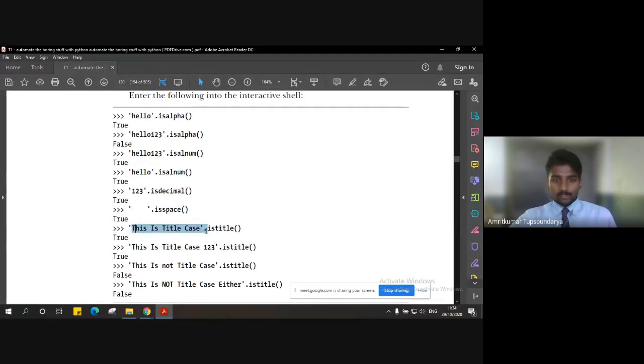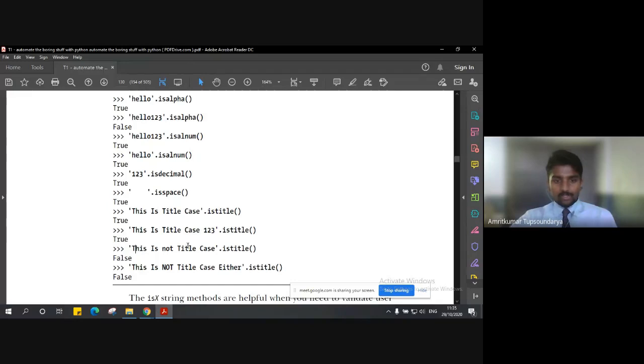Is this title case? Yes. Why? Because we have every word starting with a capital letter here. Is this title case 1 to 3? Yes. Again, why? Because the alphabets that we have here, they all satisfy the condition of checking whether they are title. So this whole thing is title, and 1 to 3 is just a number. So it ignores that and only considers these alphabets, and hence it returns true.